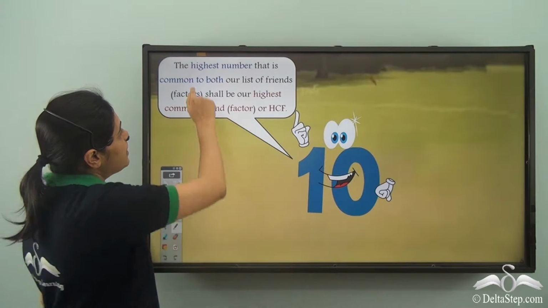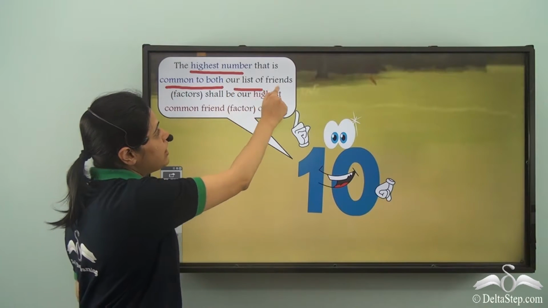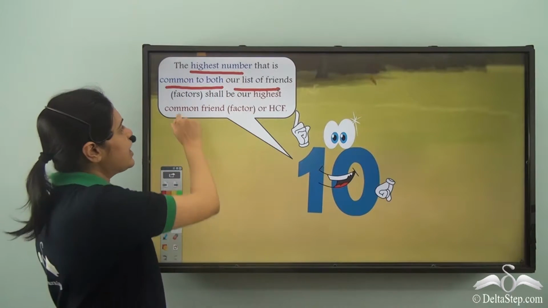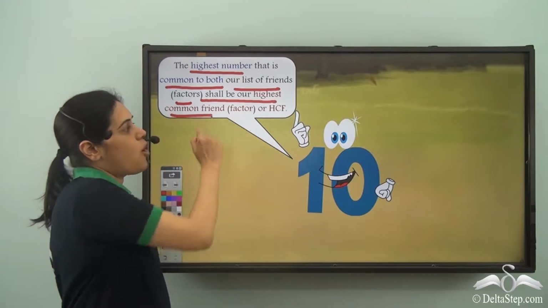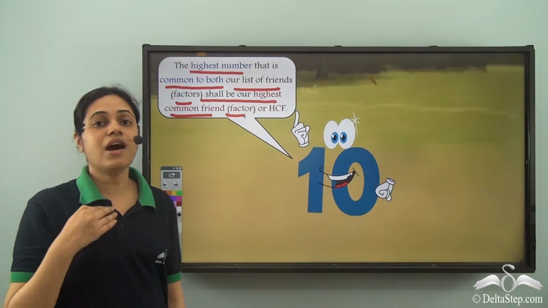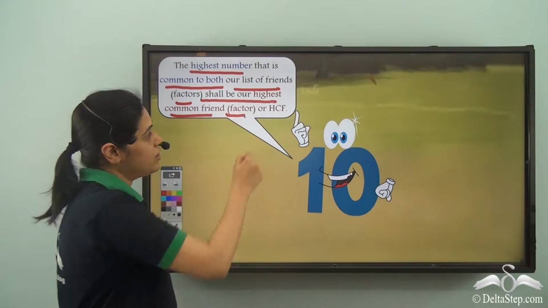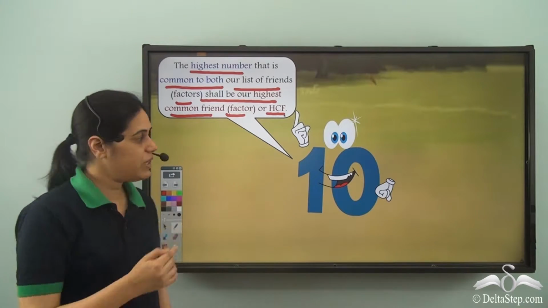He said that the highest number that is common to both our lists of friends, which are nothing but the factors, shall be our highest common friend or factor. That is the highest common factor, which is also called the HCF. What do we mean by this?